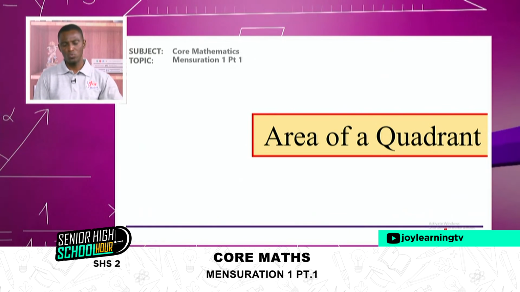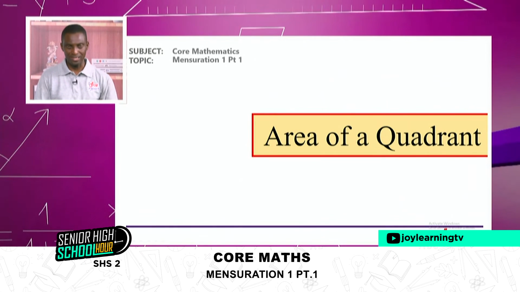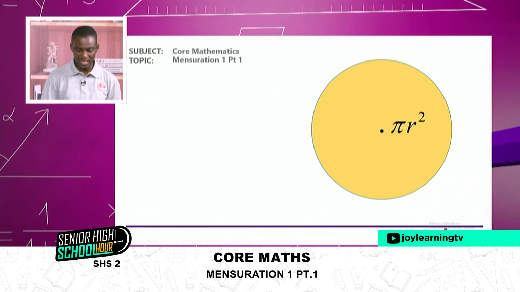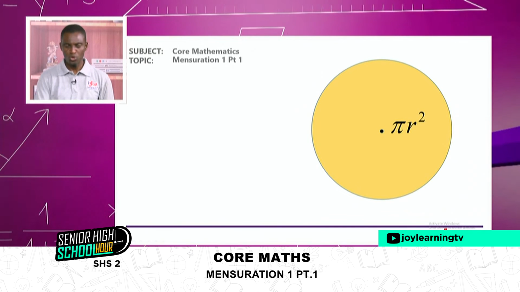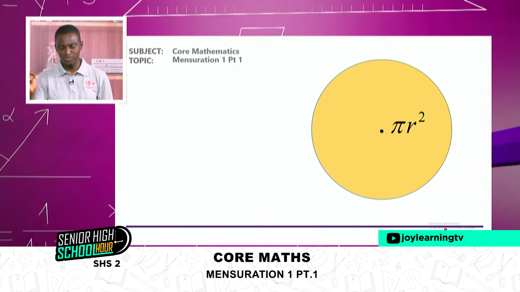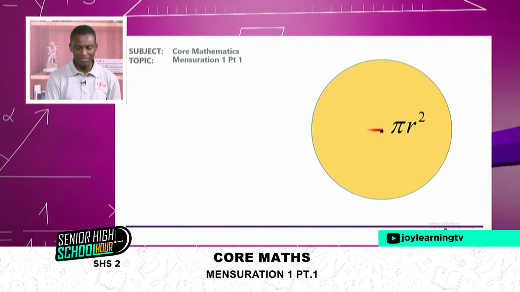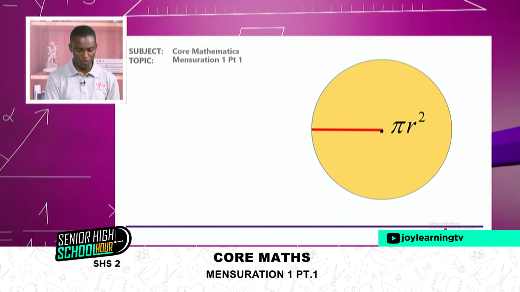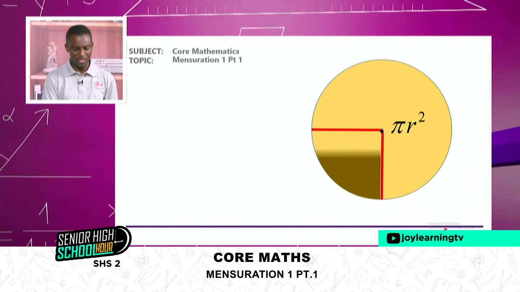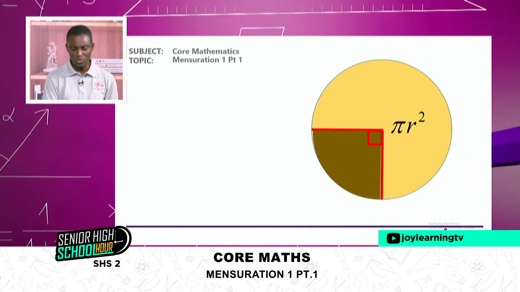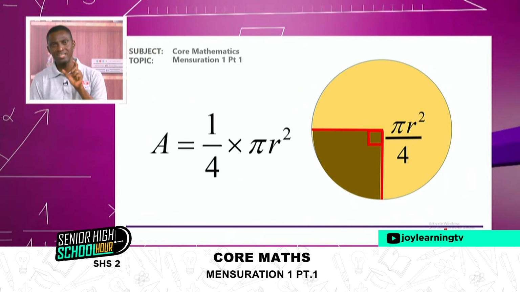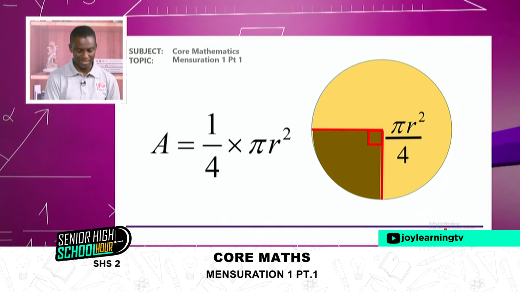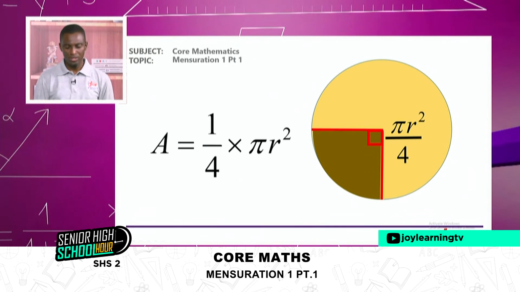We've already defined where they are in the circle. So we are here with quadrant. Now with quadrant, we said it is quarter of the area of a circle. So if the whole area is pi r squared, and I'm dividing pi r squared by 4, then simple, I can just say the quadrant is equal to pi r squared divided by 4, or 1/4 the area of a circle. Good.